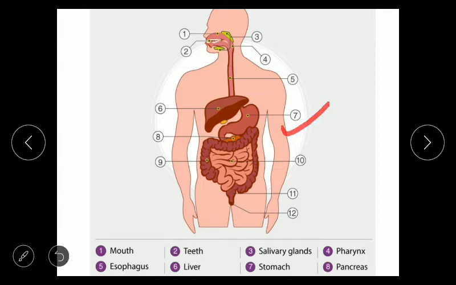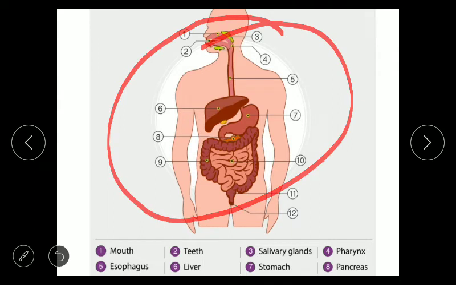The stomach is a muscular bag-like structure which temporarily stores the food, and from the stomach the small intestine, label number 10, arises, and from that small intestine finally food enters into label number 9, which is the large intestine. Finally from the large intestine the food enters into the rectum, which is label number 11, and finally it will be thrown out of the body. The undigested food is thrown out of our body by label number 12, which is the anus. So these are the different parts of the alimentary canal. So this is a complete diagram of the human digestive system.